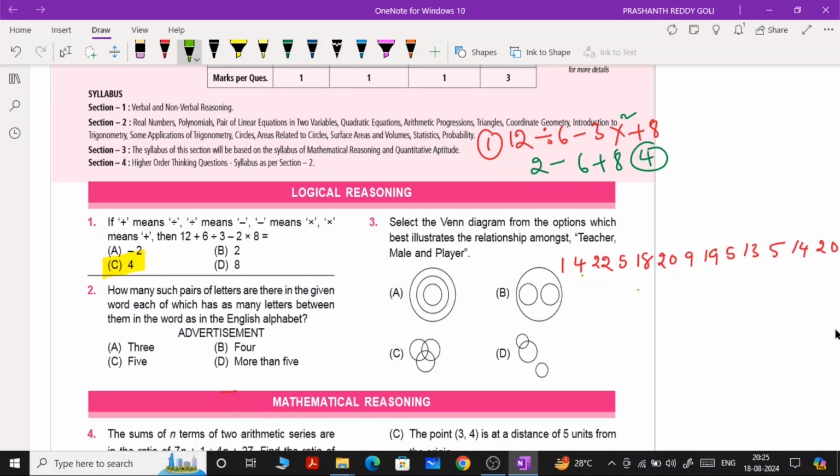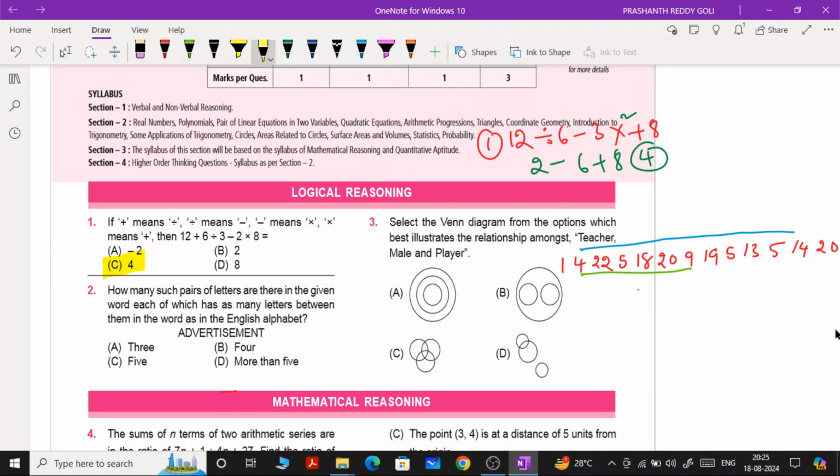Take from 4 onwards: 4, 5, 6, 7, 8, 9. 9 is there, no? Once you check this particular green color number, 4, 5, 6, 7, 8, 9, okay, means 4 and 9 is one pair. Like that, 10, 11, 12, 13, 14. Yes, you can check this blue color line also, from 4 up to 14. I hope you understood. Now we are going to focus on 22.